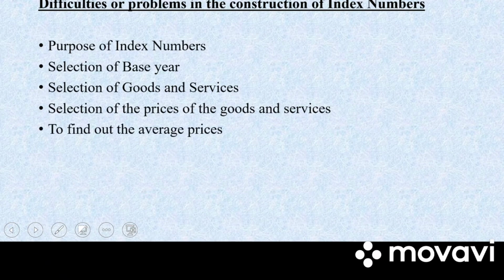Next, we have to find out the average price. In the construction of index number, the base year is always 100 and other values of different years are related to 100.